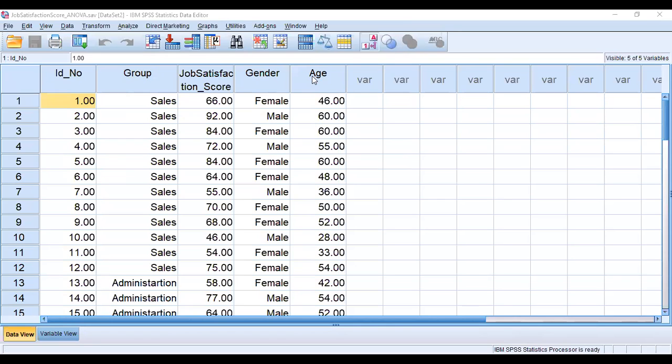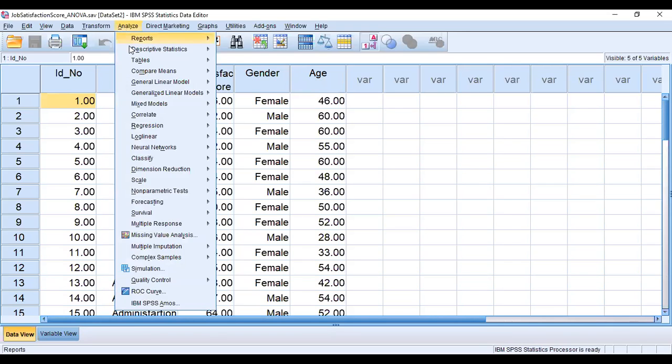So you cannot go for two-way analysis of variance because age is not categorical. You would have gone for two-way analysis if age were categorical. Since it is continuous, we use analysis of covariance. So in order to run analysis of covariance, go to Analyze, click on General Linear Model, click on Univariate.